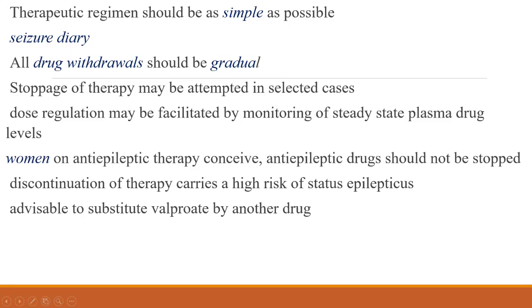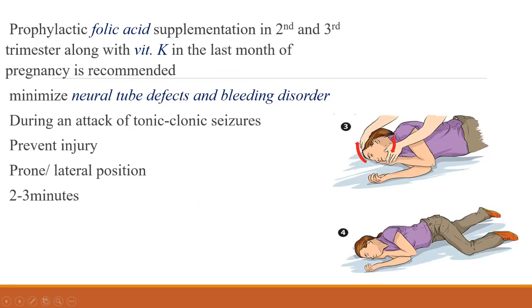But with the drugs, some disadvantages will be there. You should avoid drugs like valproate, because valproate can cause spina bifida and other birth defects, so better change to some other drug. But don't stop the anti-epileptic drugs. In addition, we have to give prophylactic folic acid supplementation in the second and third trimester, along with vitamin K in the last month of pregnancy.